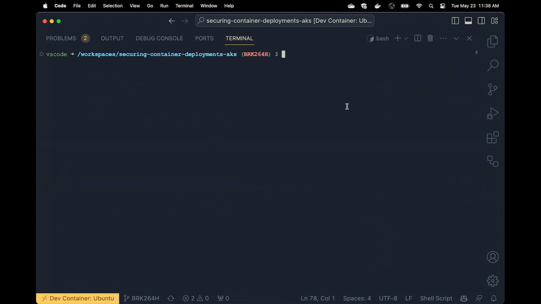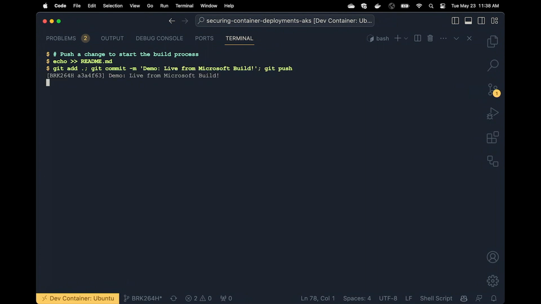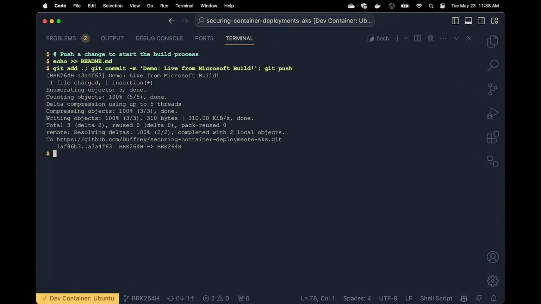So let me just maximize the real estate that I have on the terminal. And I'll start my demo script here. So it's going to start, it's going to load some environment-specific variables into here. And then we're going to push a change, and then we'll start walking through all of the manual steps. So I'm just going to push a new line to my README to trigger a change and commit that up so we can do a live demo of the workflow. So now that that's running in the background, it has an action that's been triggered, and we'll take a look at that closer towards the end of the demo.